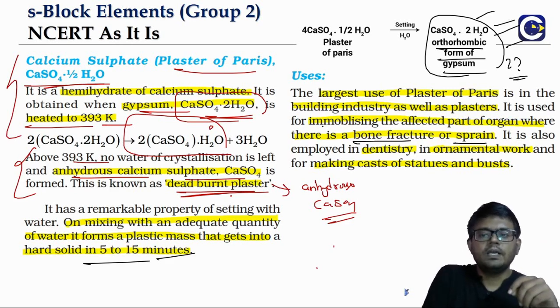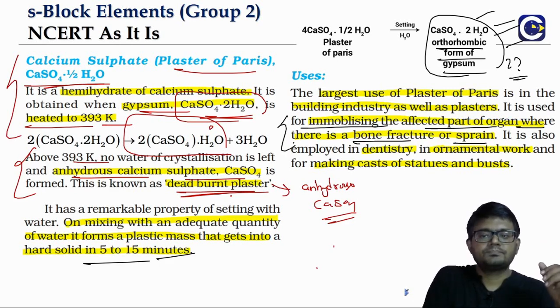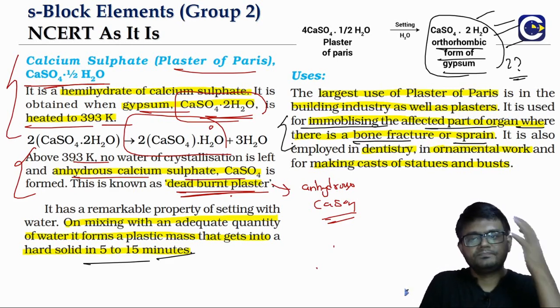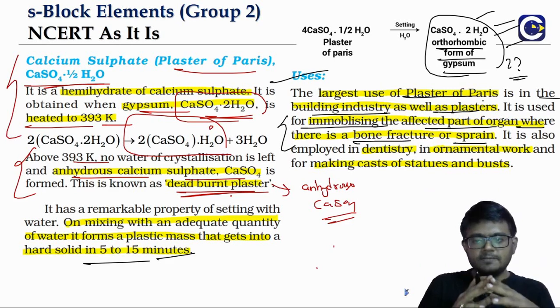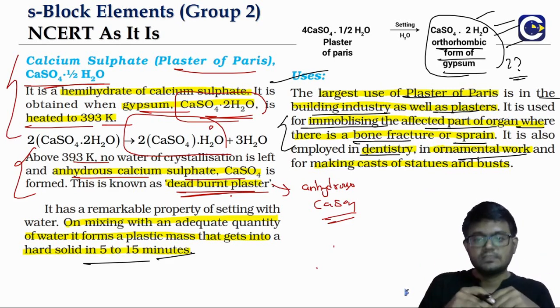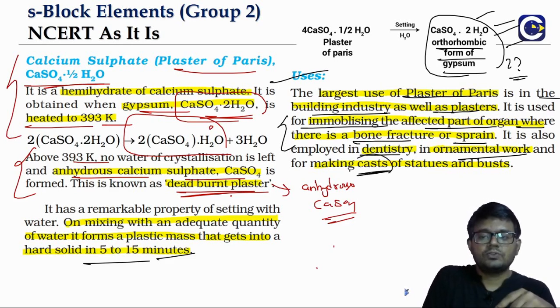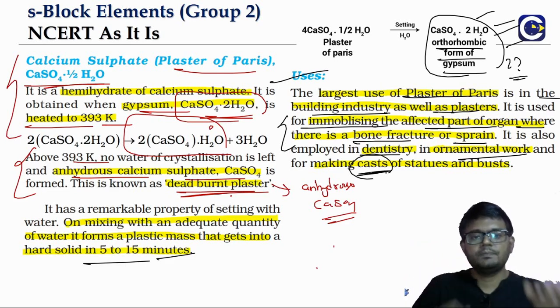So for immobilizing the affected part where you have a fracture or a sprain, we create this plaster of Paris cover. It is also used in the construction industry for making designs, even in dentistry, as well as for making ornaments. And for creating statues we require a cast, so the casts are also made of plaster of Paris.